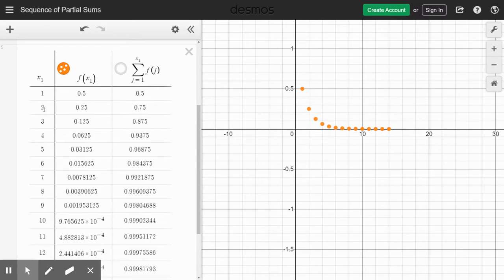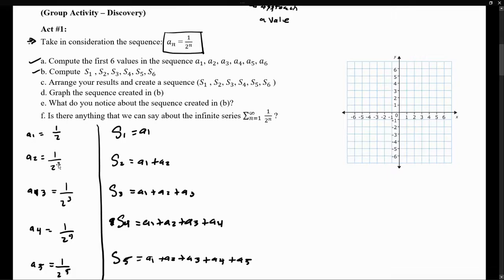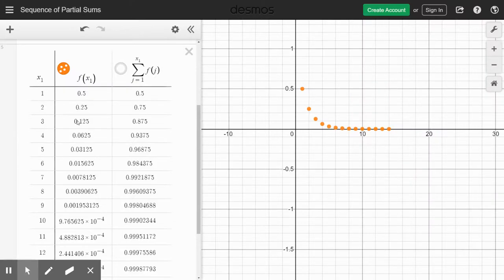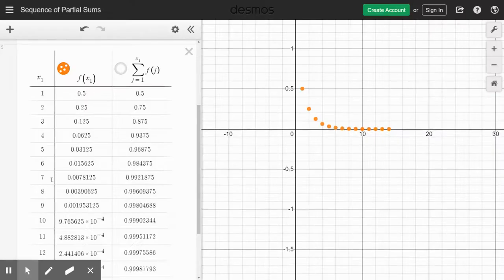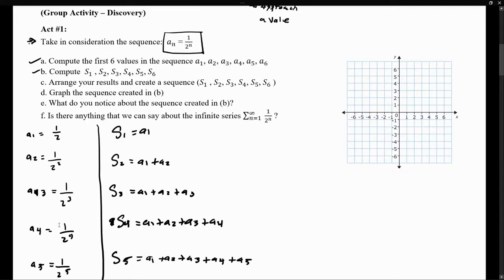So my second term has a value of 0.25, which is exactly what we wanted. The third term has a value of 0.125. My fourth value is 0.0625, which is about here, and then the fifth and the sixth.